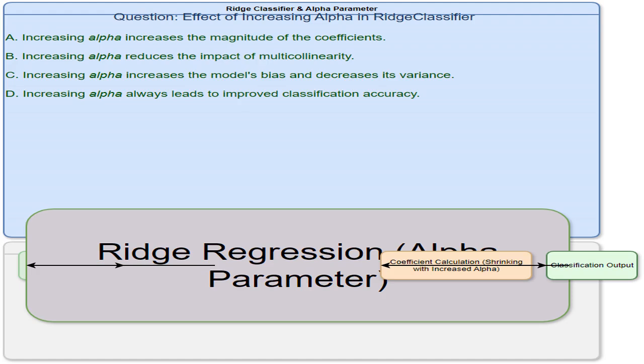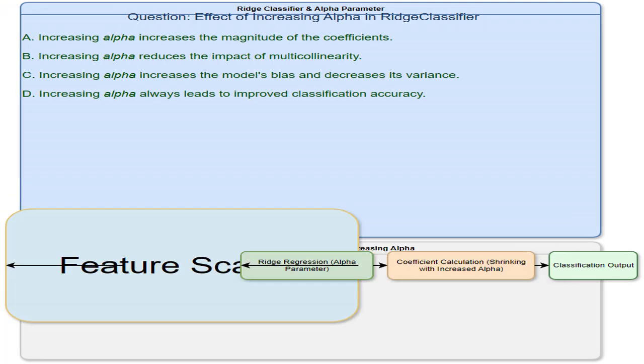The final result of the RidgeClassifier is the classification output. This is what we ultimately care about: how well the model classifies data points. This output is directly affected by the ALPHA parameter, as it influences how the coefficients are calculated and, consequently, the model's predictions. This step is where the magic of ALPHA happens.